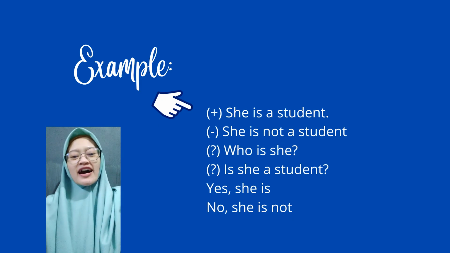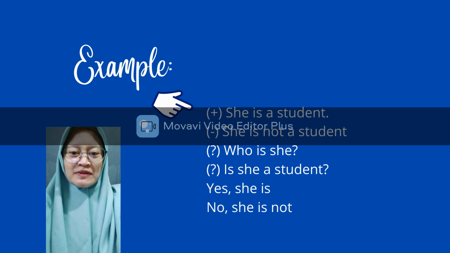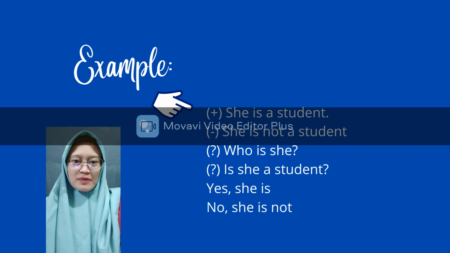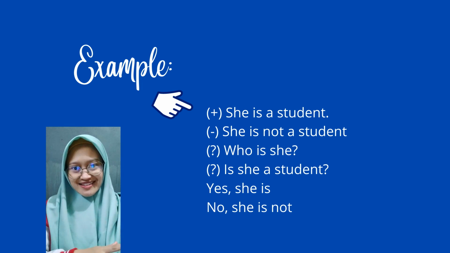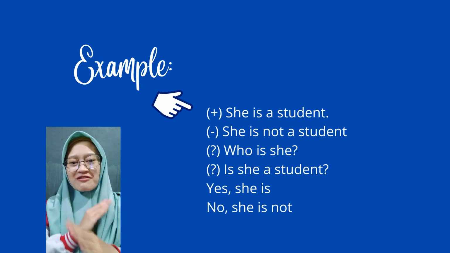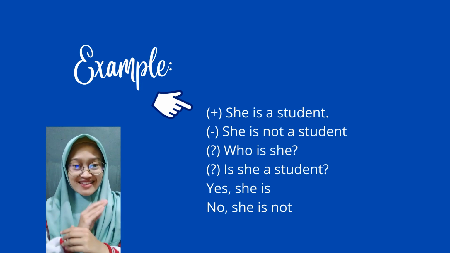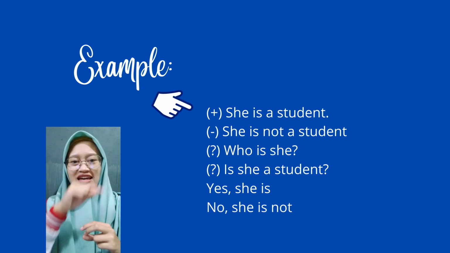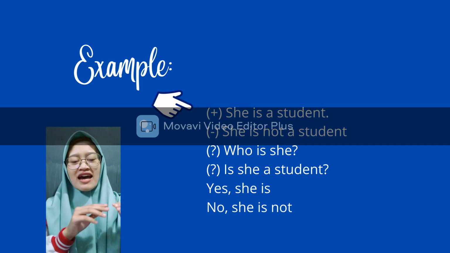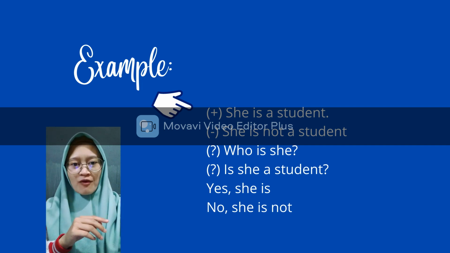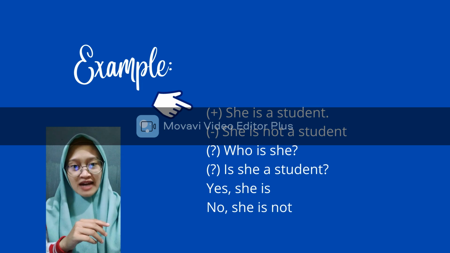And now I would like to give you the examples about nominal sentences in simple present. The positive sentence can be like, she is a student. You don't find the verb in the sentence, right? She is the subject, is stands for to be, and then a student stands for the complement in the form of noun.